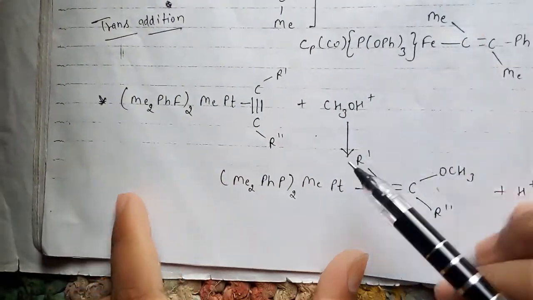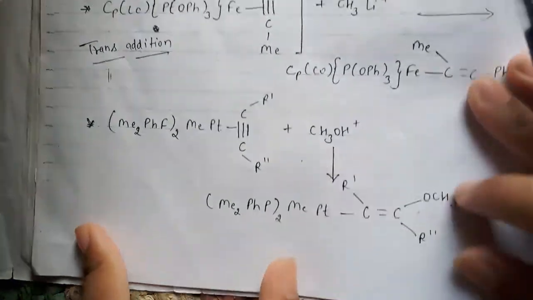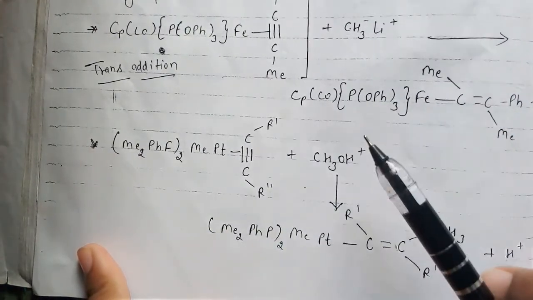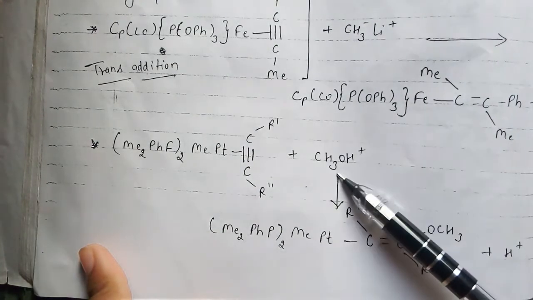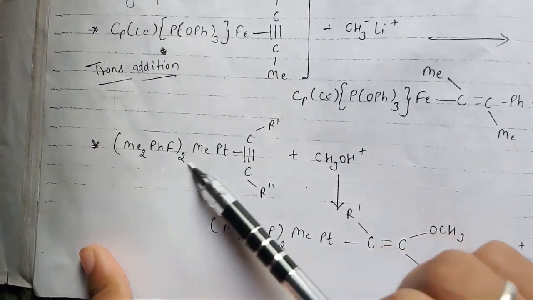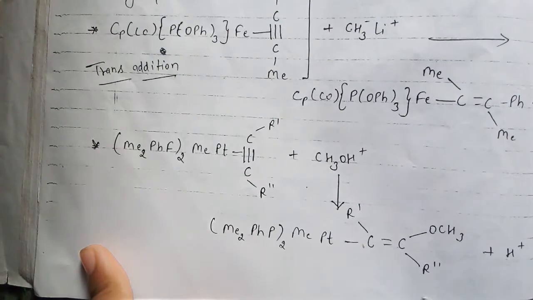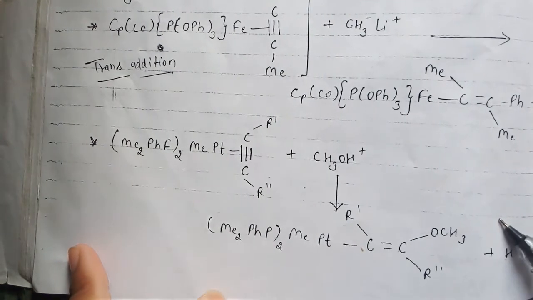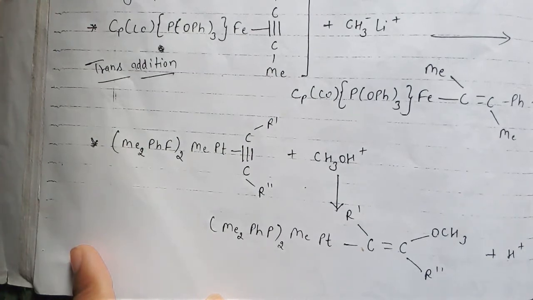So another example is something like this. From here we can use H positive. In this we have used Li positive, and in this H positive will get removed, right guys? It means the hydrogen ion. Here the lithium ion will be removed, here the hydrogen ion will be removed. This is the methyl complex of carbon, and in this you can say there is a rearrangement of this complex, and H positive will get removed. So this is our nucleophile reaction, that is how the nucleophile will attack on this complex, right?